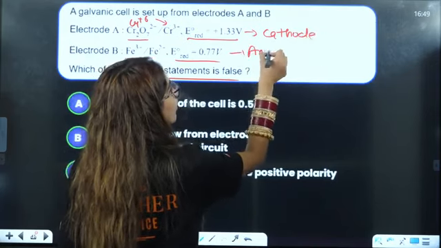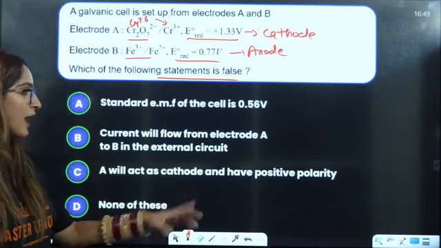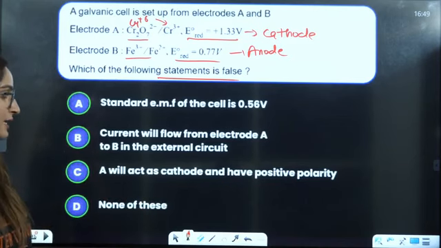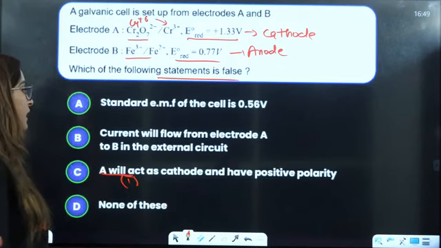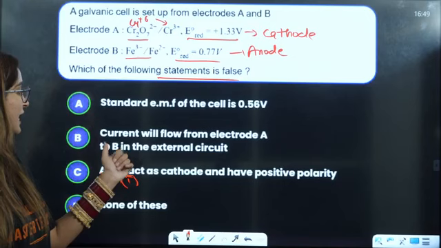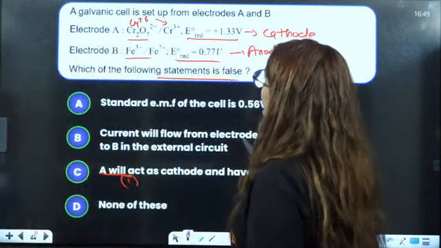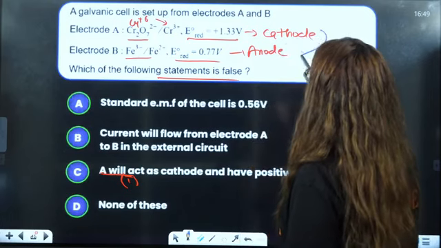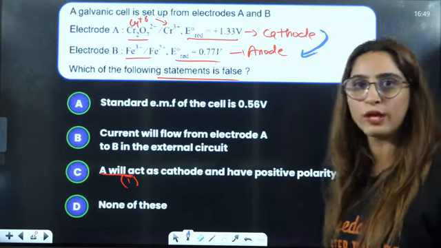And this will act as anode here. Right, if you see this statement, A will act as cathode and have a positive polarity. Yes, that is definitely correct. Okay, that will be true. Current will flow from electrode A to B in the external circuit. A to B means we are saying from cathode to anode in the external circuit, right?